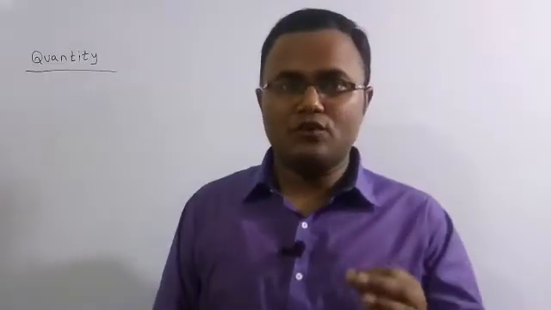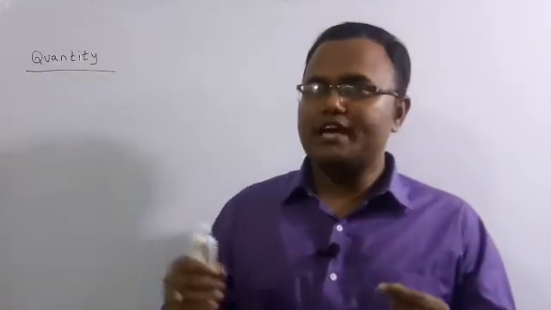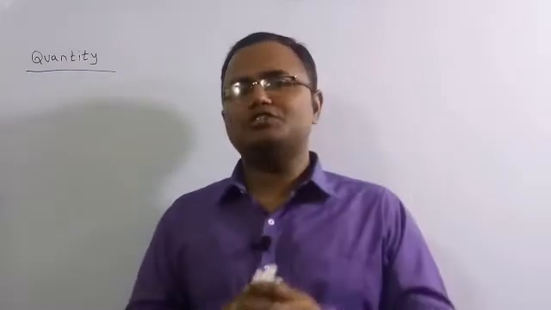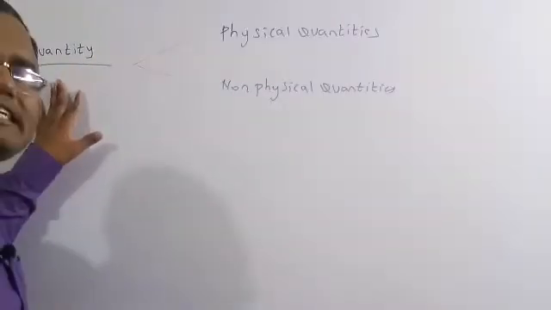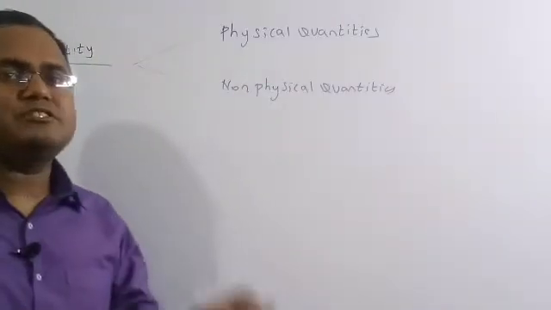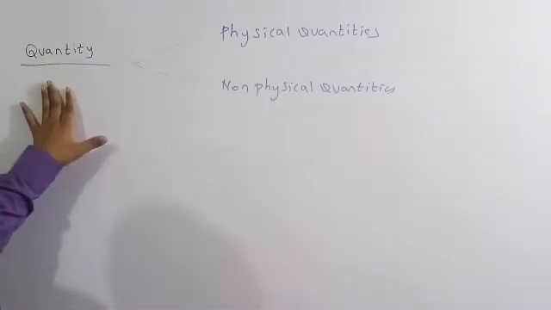So the first thing is we are going to learn about the quantity. The meaning of the quantity is this: suppose you see each and everything around you, each and everything is said to be a quantity. For each and every object there will be a certain amount of a quality, and that quality is said to be the quantity.